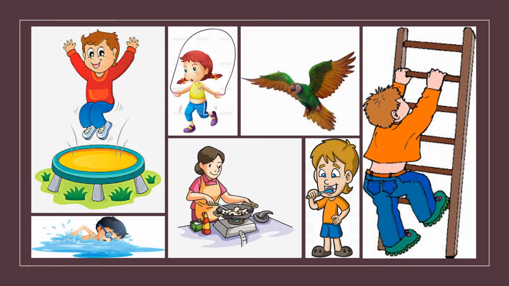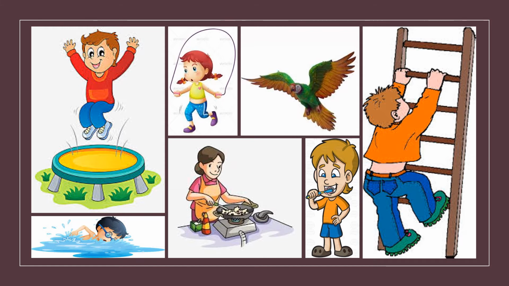What do you see in this picture? A boy is swimming. So what are you all seeing in these pictures? A boy is jumping, a girl is skipping, a bird is flying, a boy is climbing, brushing, a mother is cooking, and a boy is swimming. These words show some actions. Yes or no? All this jumping, skipping, flying, climbing, brushing, cooking, swimming. These words show some actions.